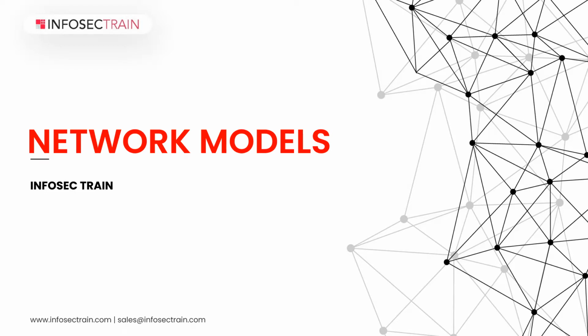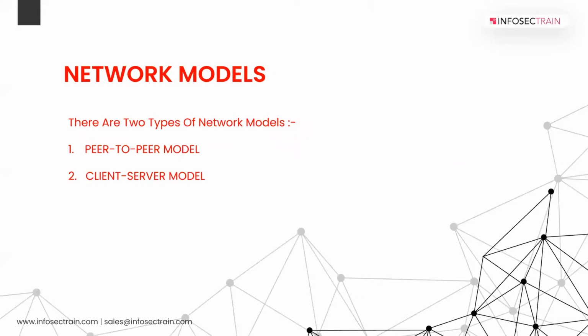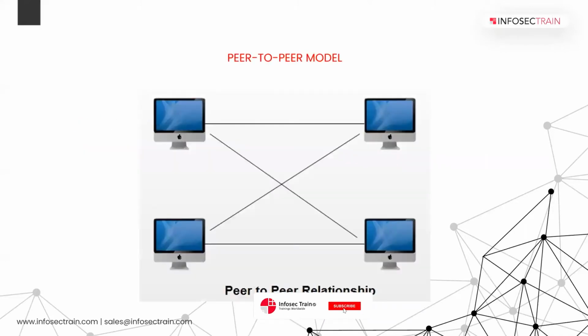The first topic we have is network models. So what is a network model? Network models are communication channels for data transfer. There are two types of channels. The first one is the peer-to-peer model and the second one is the client-server model. So let's start with our peer-to-peer model.